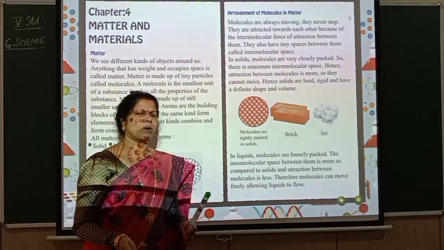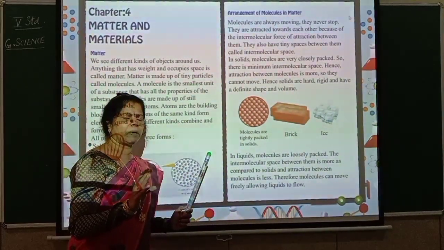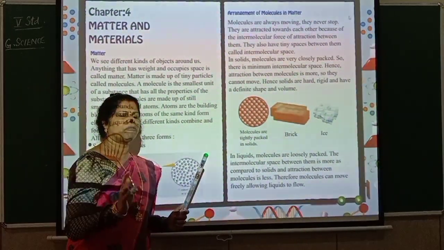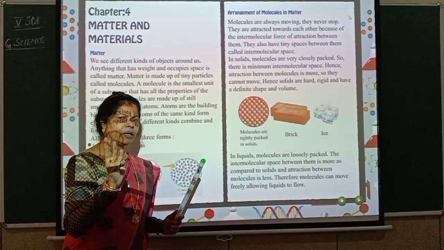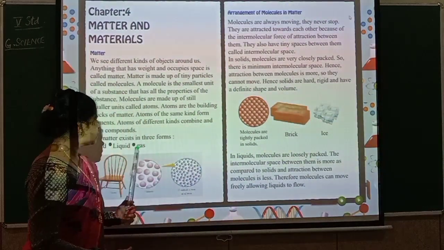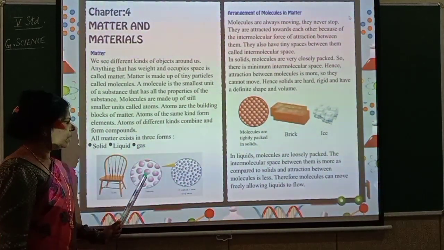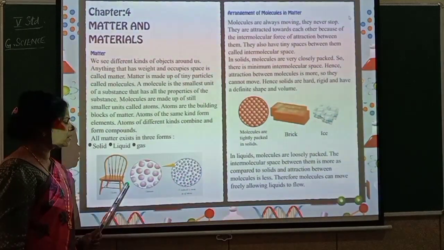So all these are called the gaseous form. Matter exists in three different forms. One is solid, the other is liquid, and one more is gas. So these are the three states of matter: solid, liquid, and gas.